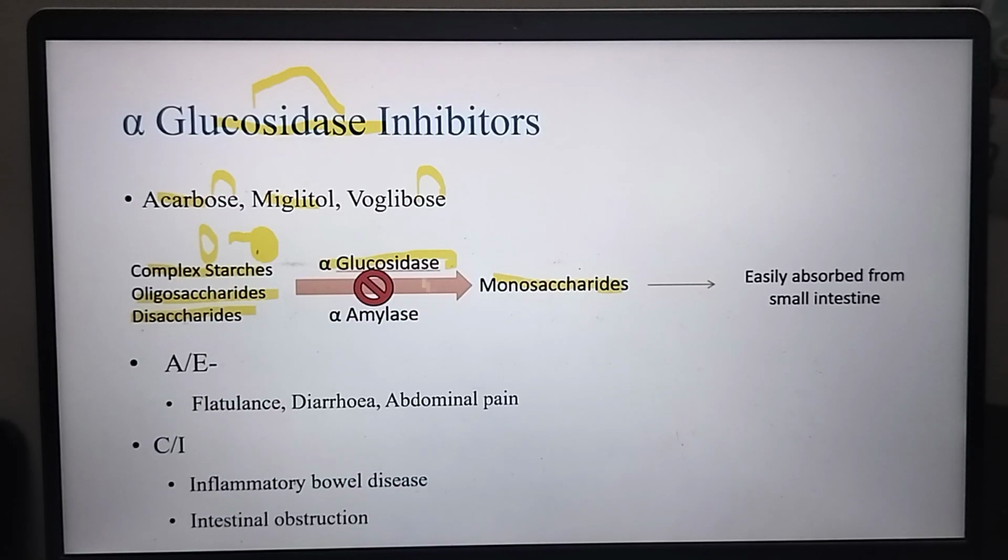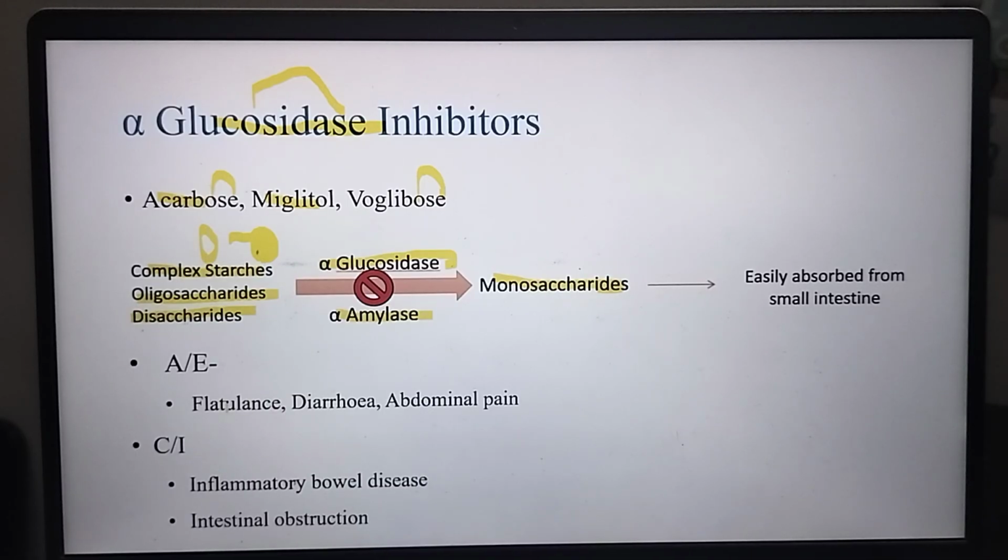Alpha amylase also works for the conversion of complex starch, oligosaccharides and disaccharides into monosaccharides, and this monosaccharide is easily absorbed from the small intestine. If we stop these enzymes, alpha glucosidase and alpha amylase, it will not convert into monosaccharide, so there is a decrease in monosaccharide, and so a decrease in plasma glucose also. So this is how we use this drug, alpha glucosidase inhibitors.